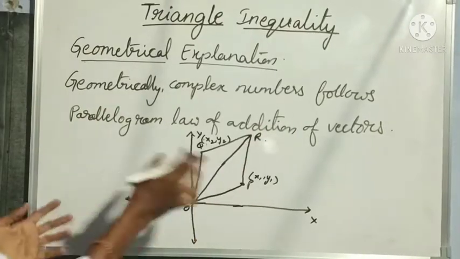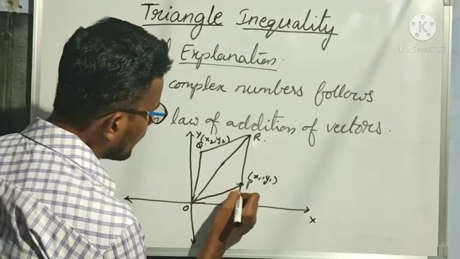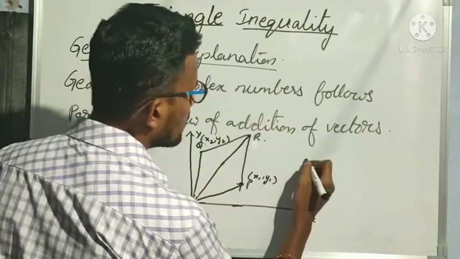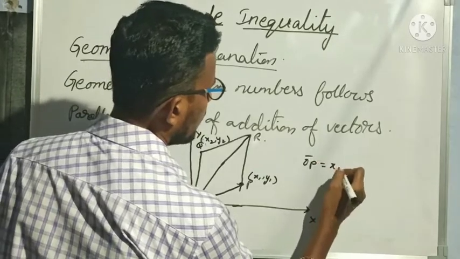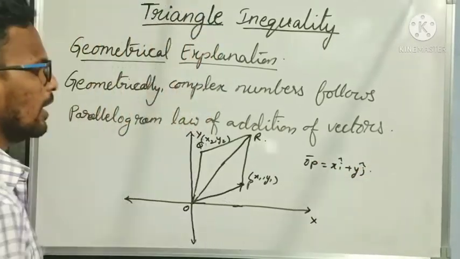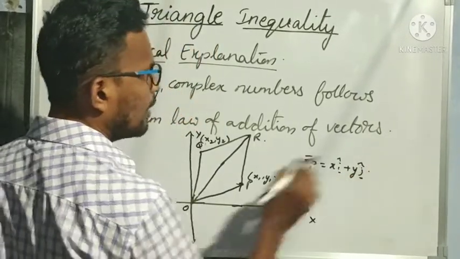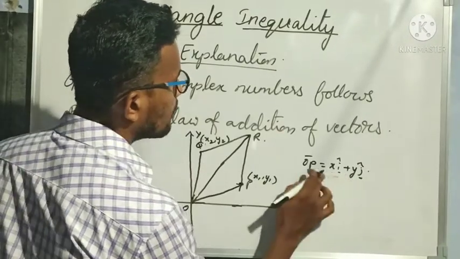Now let us understand it with the help of vectors. OP is the position vector for P (x1, y1). How can we represent OP? OP is equal to x1 i cap plus y1 j cap, where i cap and j cap are the unit vectors along the x-axis and y-axis.